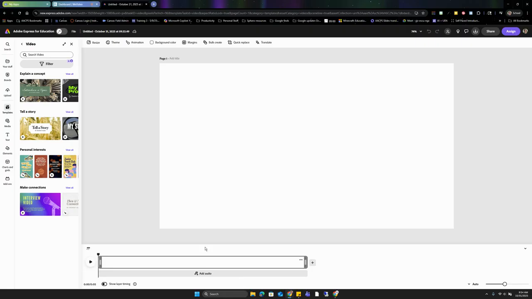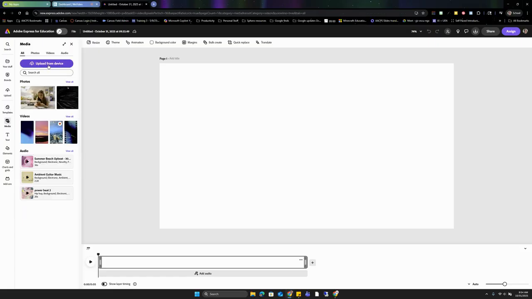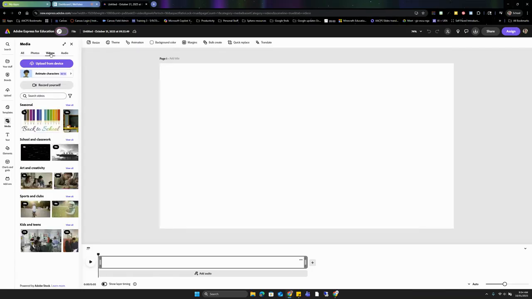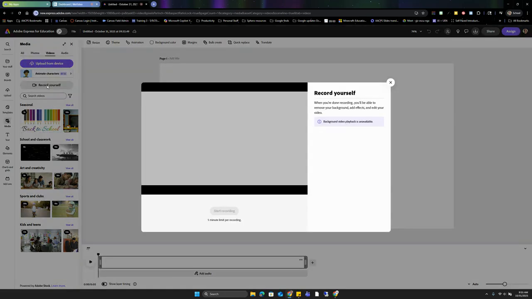So I'm going to come over to the option on my toolbar on the left here that says Media. And right away, we have the option to upload, but I mentioned that we were going to record here inside of Adobe. So I'm going to select videos from the tab on the top, and then you'll notice record yourself comes up as one of the options. When you select it, if you have a webcam, it's going to wake up your webcam so that you're ready to begin that recording. And then when you are able, you can click that start recording button.